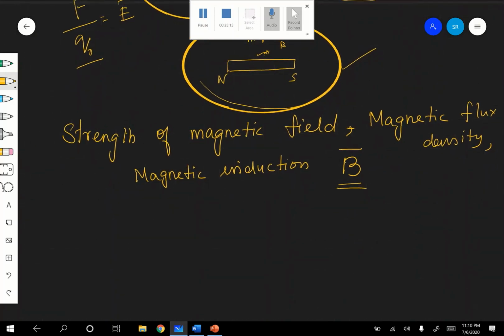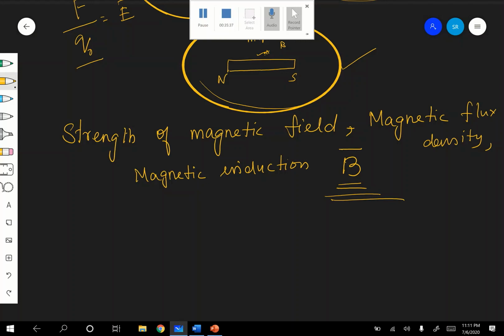We have to derive the expression, because we need to define B. For defining B, we need one expression: the force on a moving charge in a magnetic field.